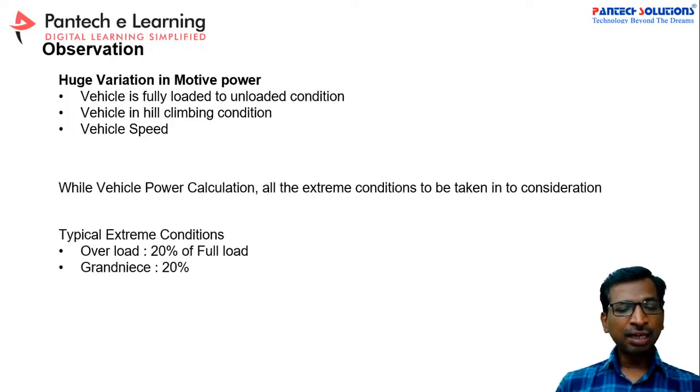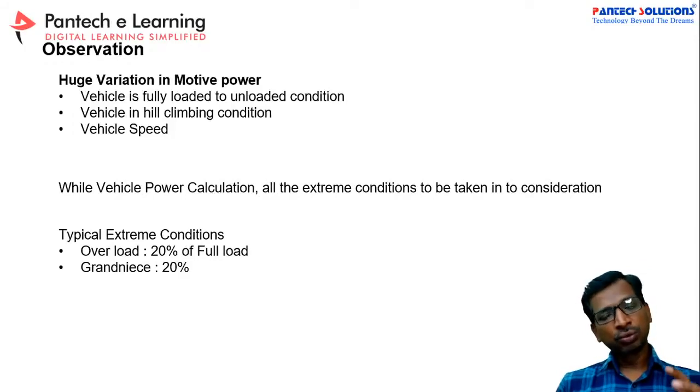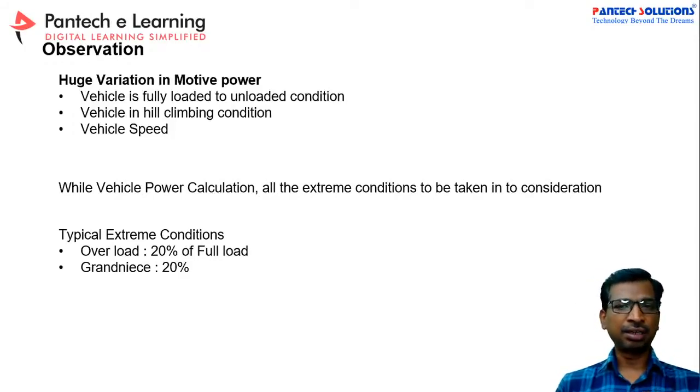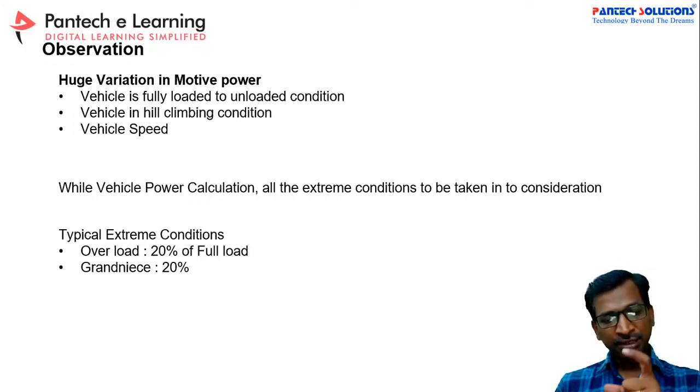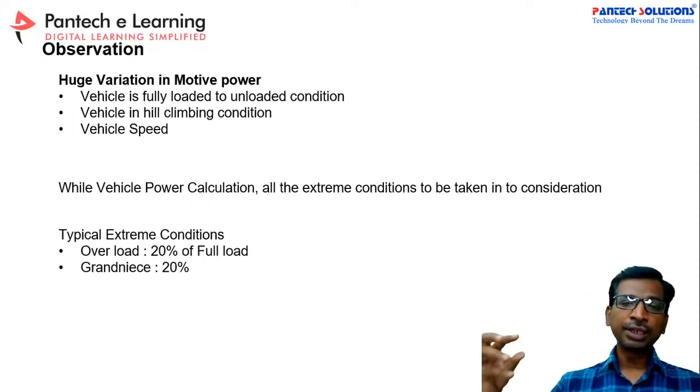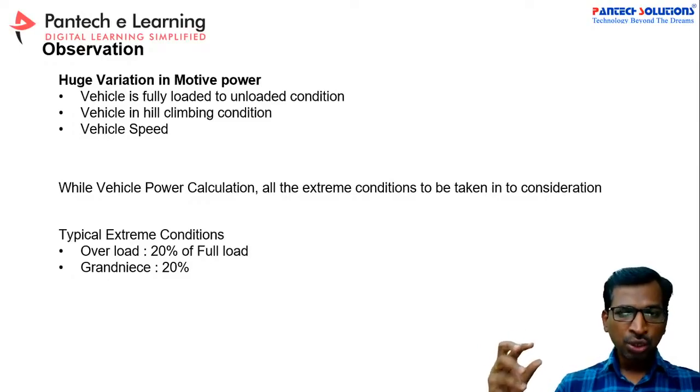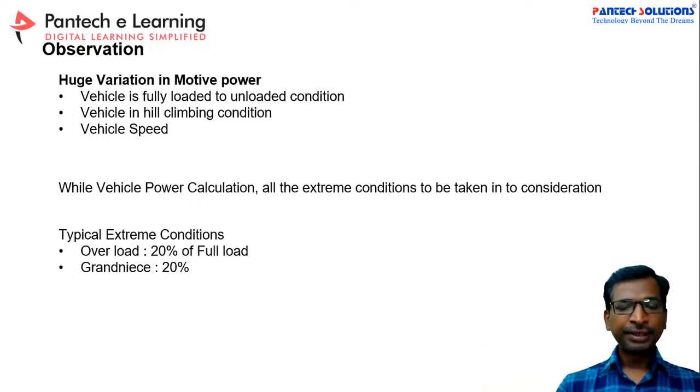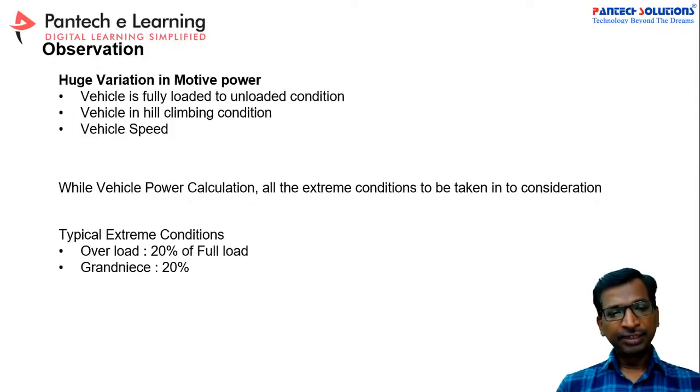And typically, while you design your vehicle, you generally have to keep 20% higher than the mentioned specifications. Like, suppose you are going to mention 1000 kg weight for this particular vehicle, then in that case you have to take 1200 kilograms into account. Similarly for the gradients also. This is a simple observation, so just keep it in mind.